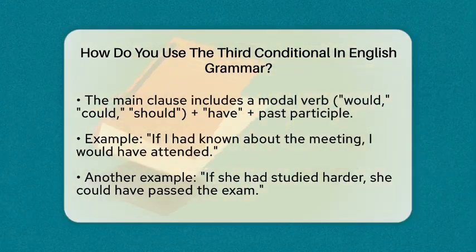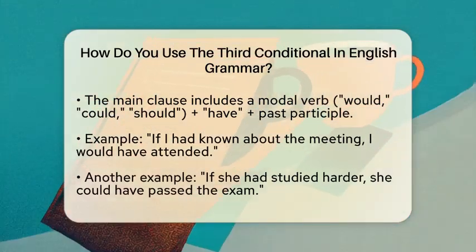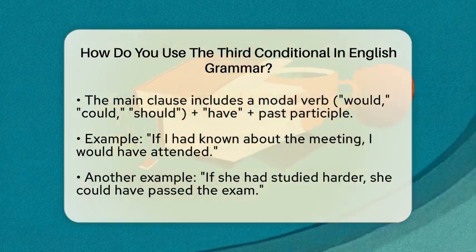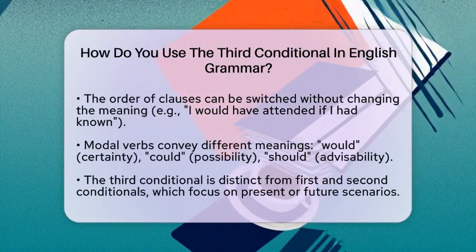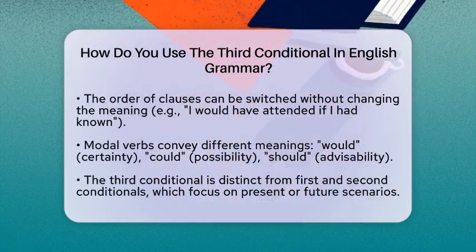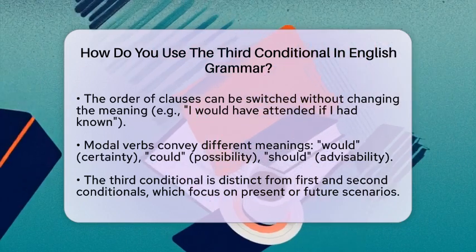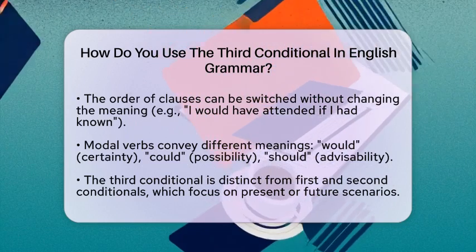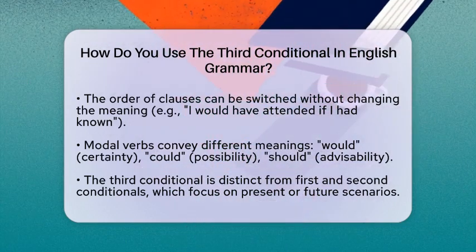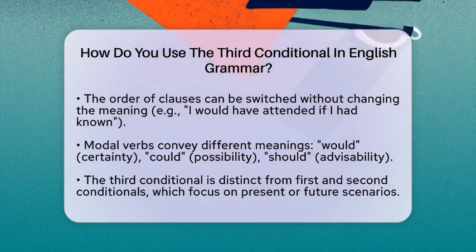You can also switch the order of the clauses without changing the meaning. For instance, I would have attended if I had known about the meeting conveys the same idea. However, when the if clause comes second, you do not need a comma. The modal verbs you choose can add different shades of meaning. Would indicates certainty about the imagined result, could suggests possibility, and should implies advisability or expectation.